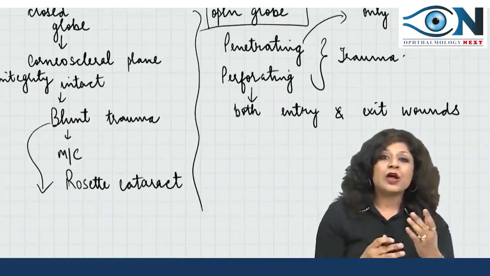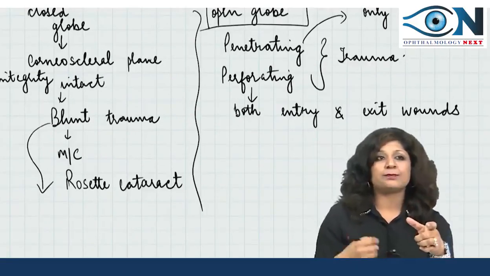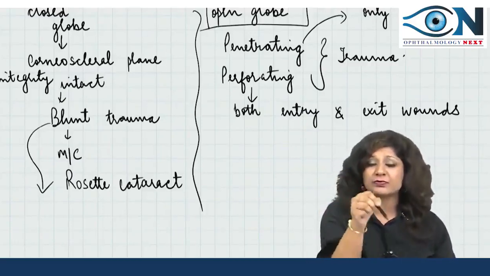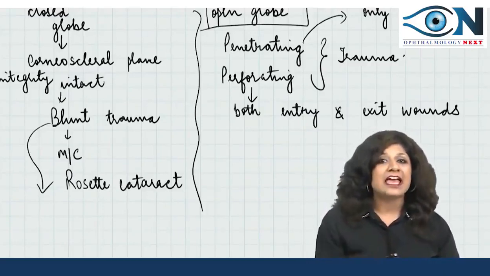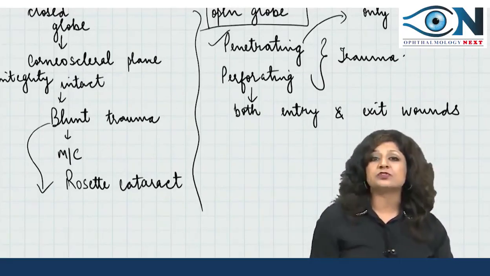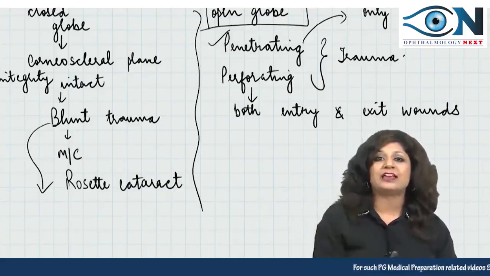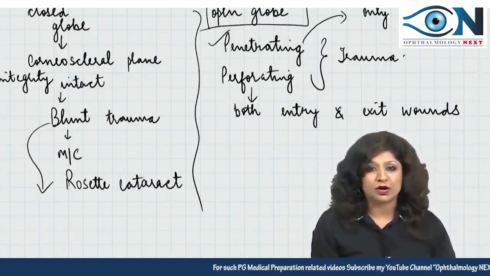Suppose I take the example of a gunshot injury: a bullet penetrates and is present inside the vitreous cavity, that means it's a penetrating trauma. But if the bullet has gone and made a through and through rupture, then it is a case of perforating trauma.